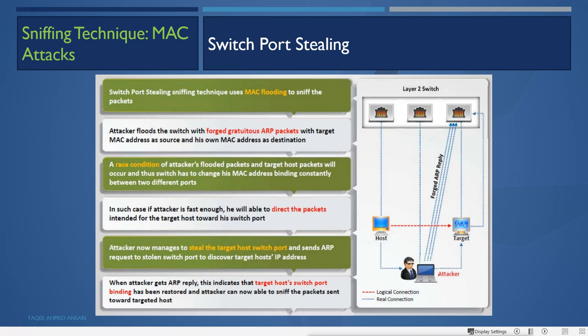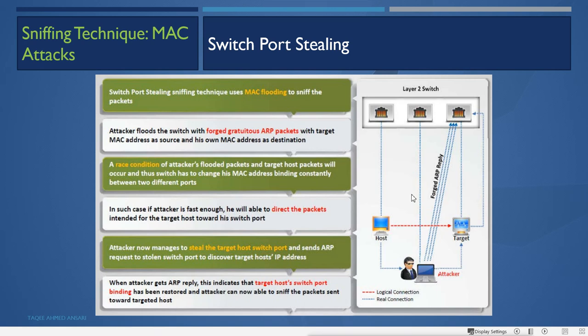So what it does here, actually, this is the host and this is the targeted host. Now the targeted host is connected to this port and the attacker is connected to this port. Now the attacker wants to sniff the traffic between this host and the target host. So what it will do here, it will send forged MAC addresses with the ARP reply. Remember, a reply comes only when you send a request.